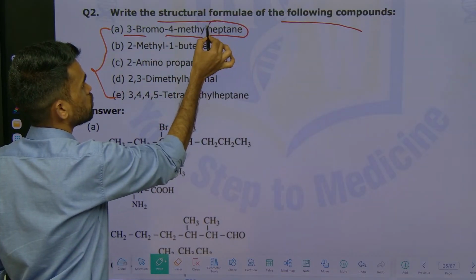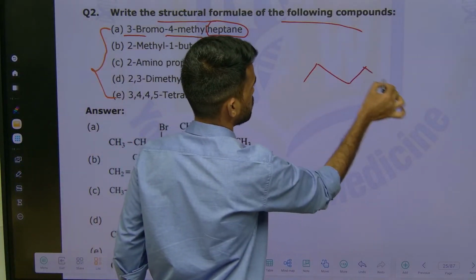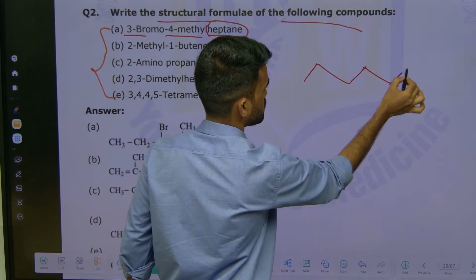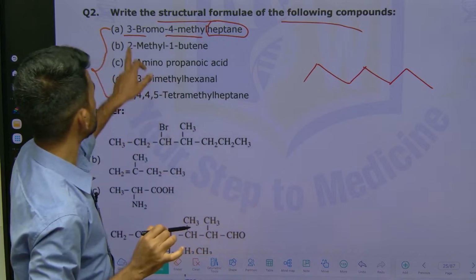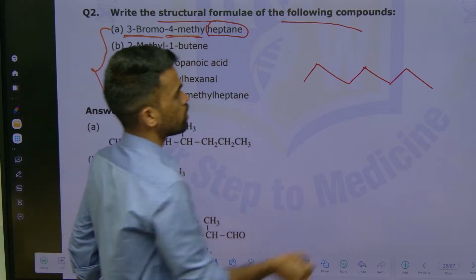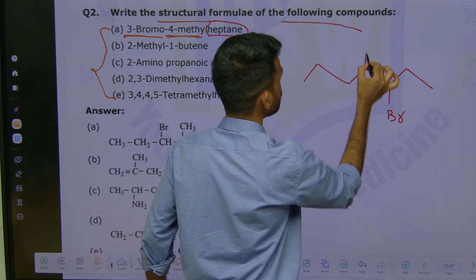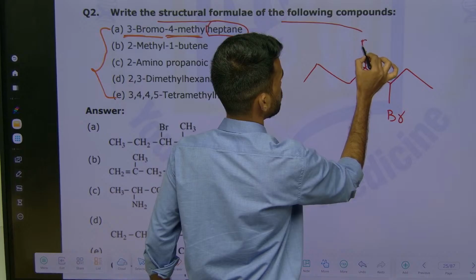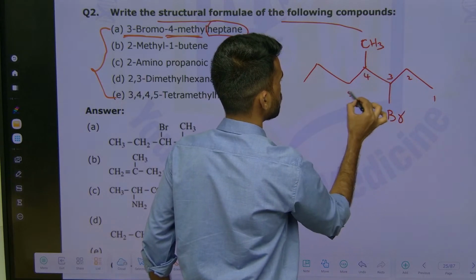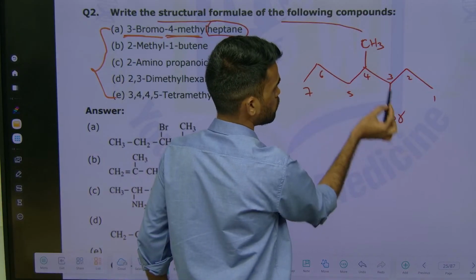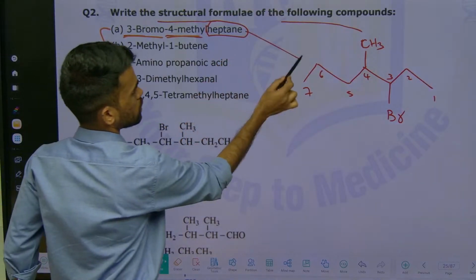So heptane means how many carbons? 7 carbons. So write them as 7 carbons like this. 1, 2, 3, 4, 5, 6, 7. So it's 3-bromo-4-methyl. So 1, 2, 3, so 3-bromo, and 4-methyl. That's it. 1, 2, 3, 4, 5, 6, 7. So 3-bromo-4-methylheptane. Okay. So this is the structure for the given compound A.